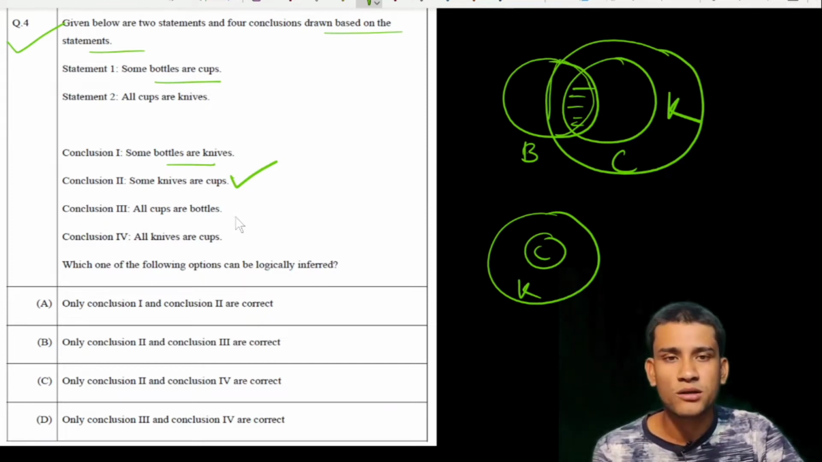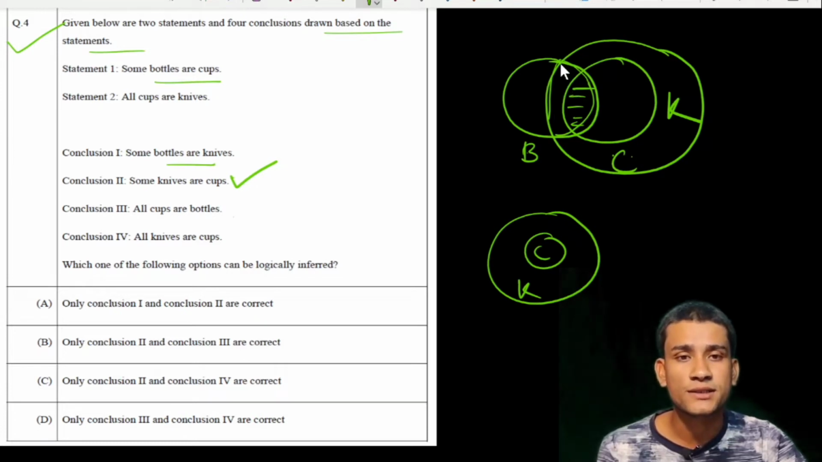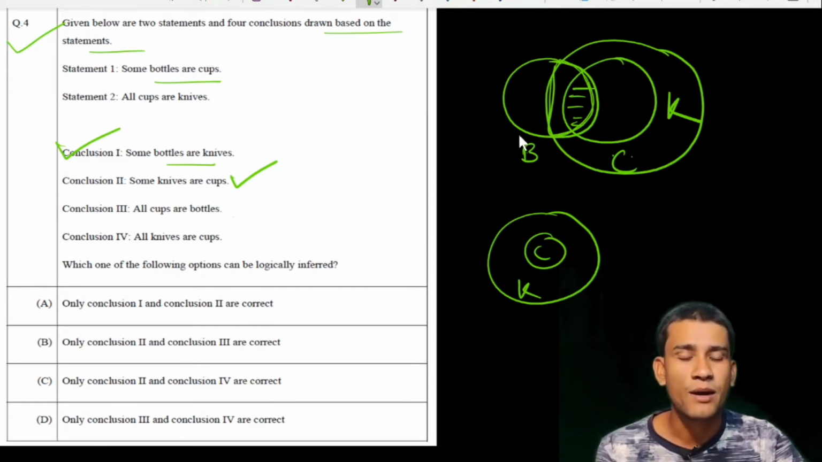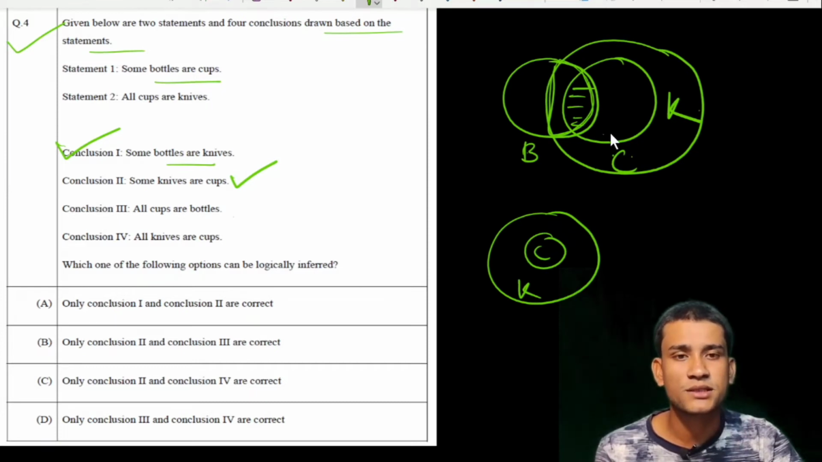Conclusion 1 says that some bottles are knives. Yes, this is true, this portion of the bottles is knives also, therefore conclusion 1 is correct. And some knives are cups. Yes, this is correct, some knives are cups.